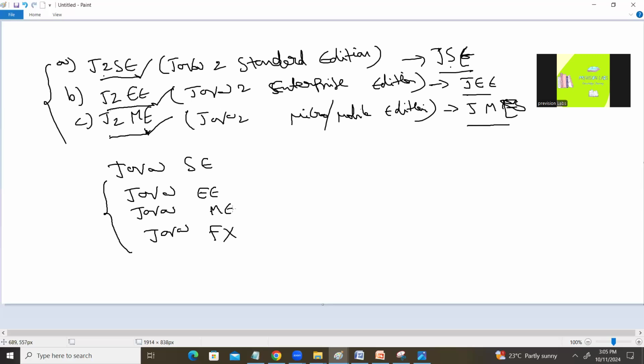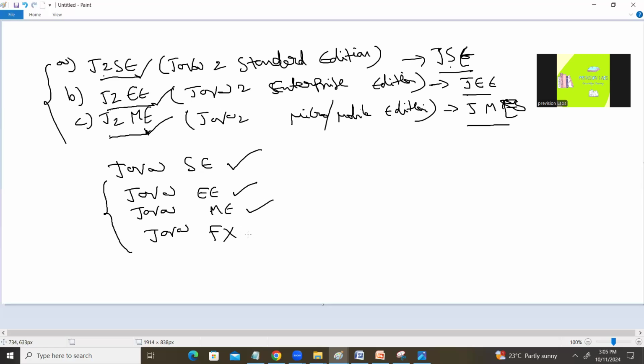What is the purpose? We already know that if you want to develop client-side applications, we can use SE. If you want to use the enterprise edition, meaning server-side programs, we can use EE. For mobile applications, we can use ME. FX is for creating rich internet based applications.